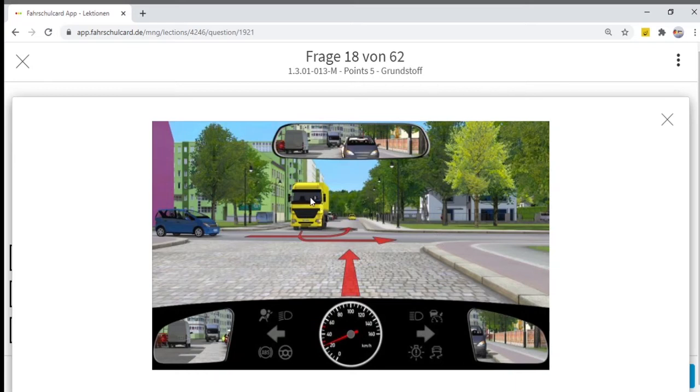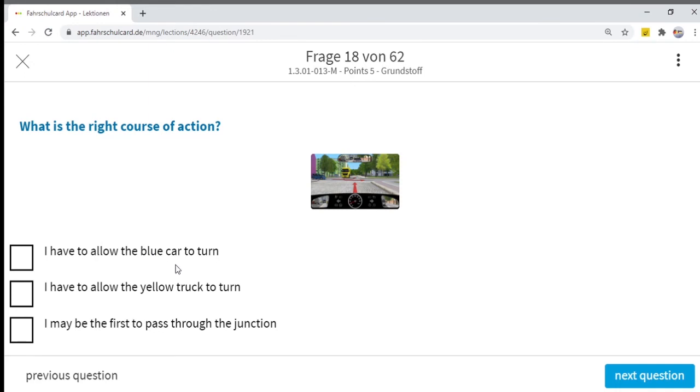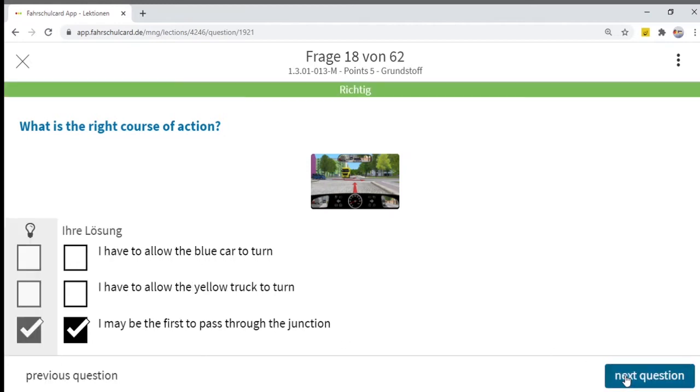We will start from here. On the right side of the yellow truck there is a blue car, so the blue car has priority over the yellow truck as per the rule right before left. I am on the right-hand side of the blue car, so I have priority over the blue car as per the rule right before left. So I have to allow the blue car to turn, no. I have to allow the yellow truck to turn, no. I may be the first to pass through the junction. This is the right answer. Let's go to the next question.